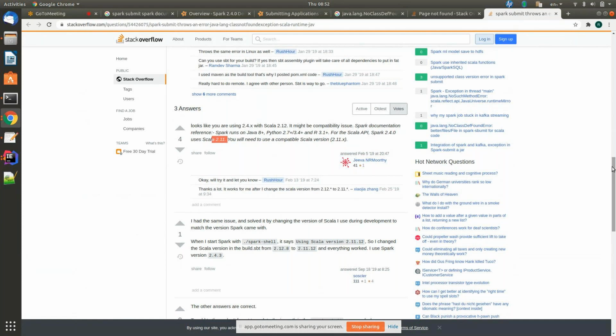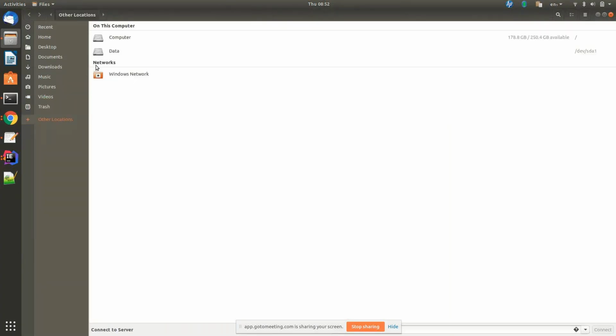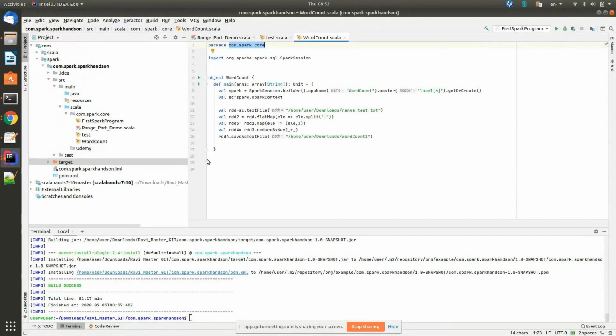Java 8, Python. This 2.4 uses 2.12. So 2.11, so it will work. Actually, one minute, I understand. Go to your IntelliJ. You have to open your pom.xml.